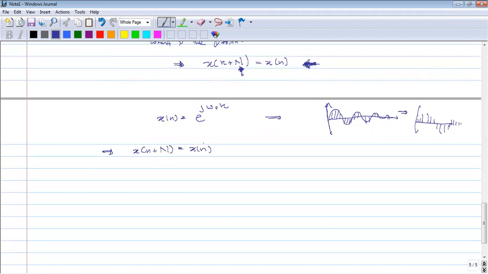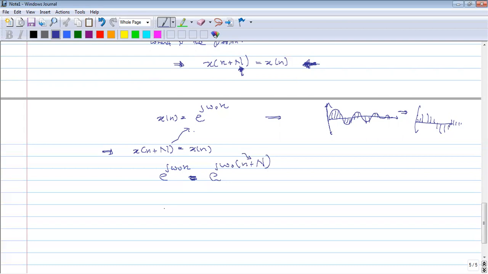So I can simply apply this condition here. e to the power j omega naught n should be equal to e to the power j omega naught, n plus capital N. Here instead of n, I substitute n plus N. So we have to find whether this is correct or not.